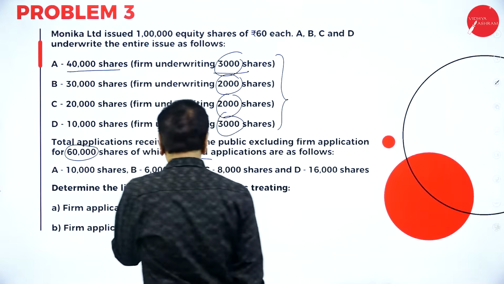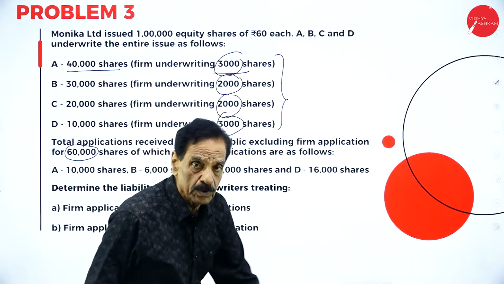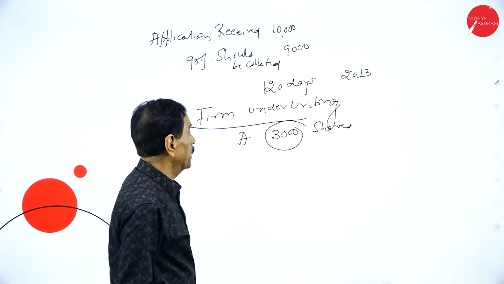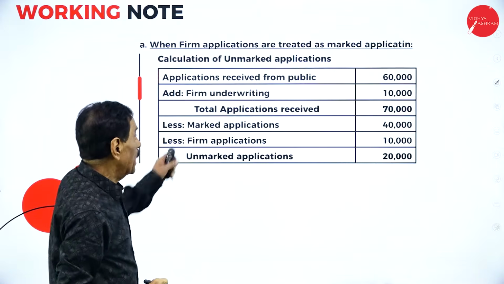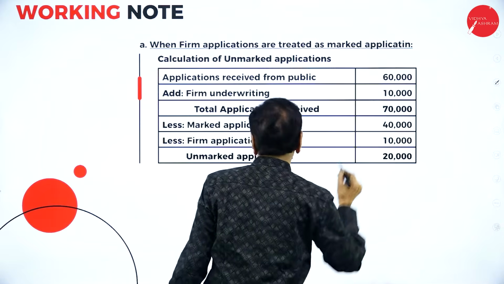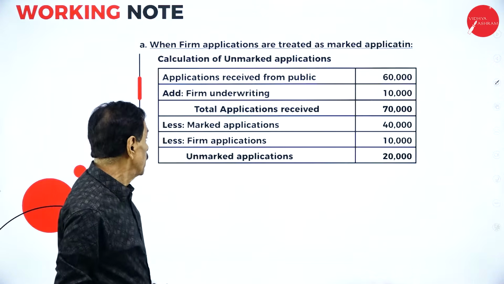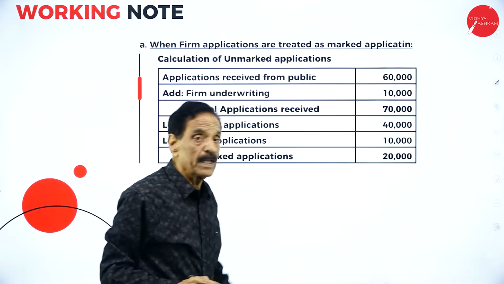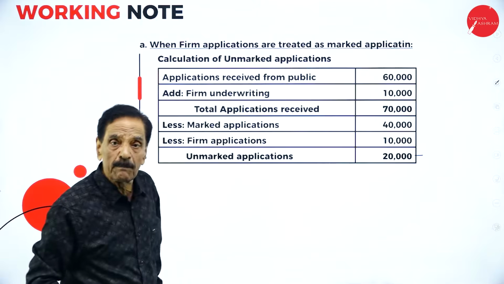So 10 plus 6 is 16,000, plus 8 is 24, plus 16 is 40,000. That is the marked application. Total 60,000 received from the public, add firm underwriting 10,000, it becomes 70,000. Out of that, marked application is 40,000 minus firm application 10,000. The remaining 20,000 is called unmarked application.